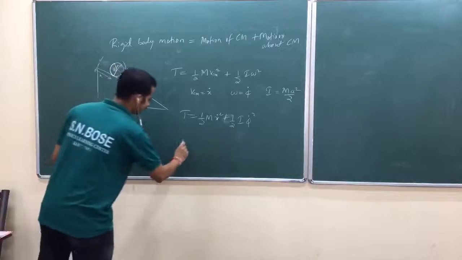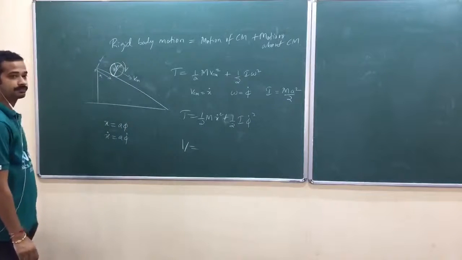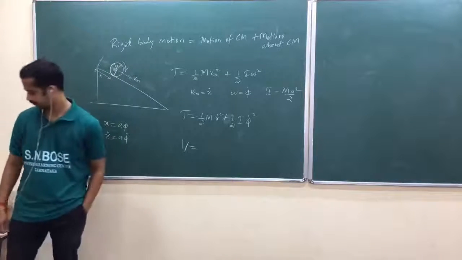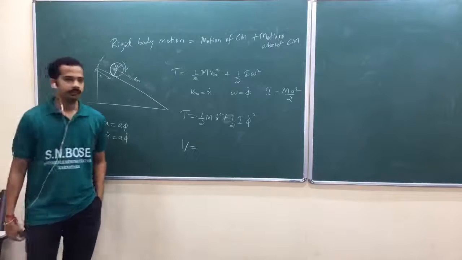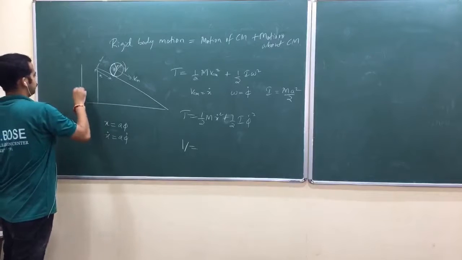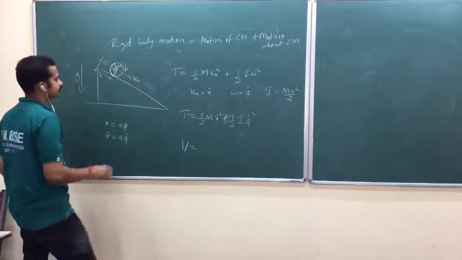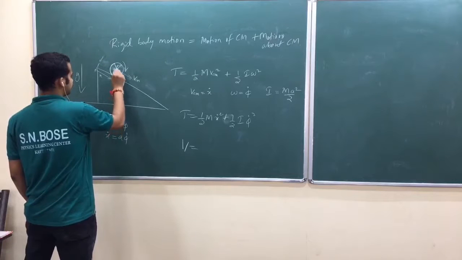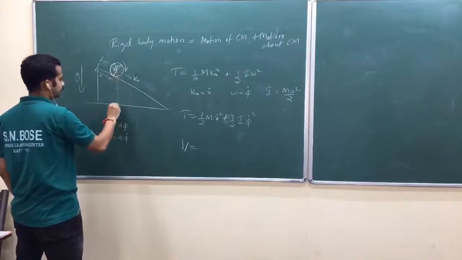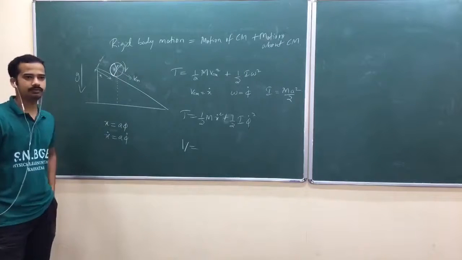Wait a second. Let me write potential energy. How do you write potential energy? This is little tricky. You have gravity. I need this height. How do you write that height?